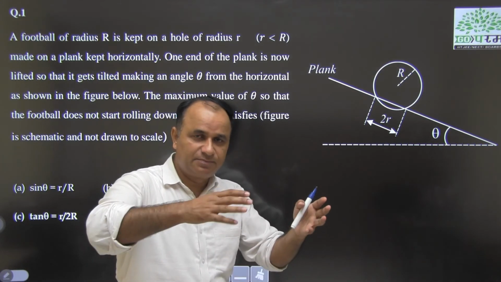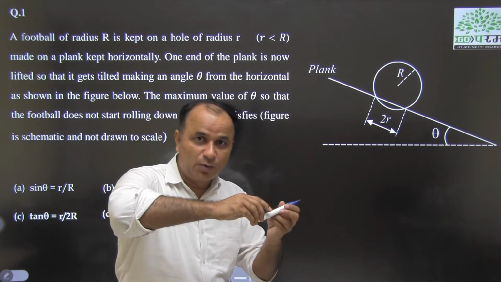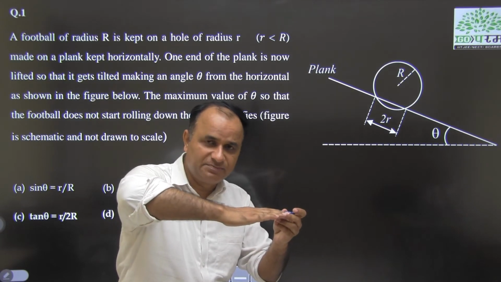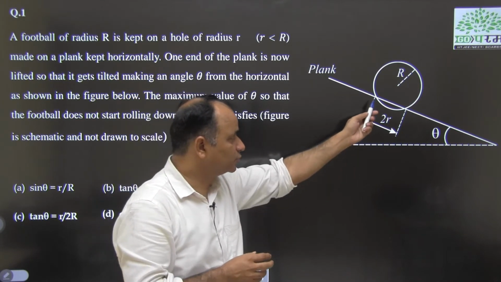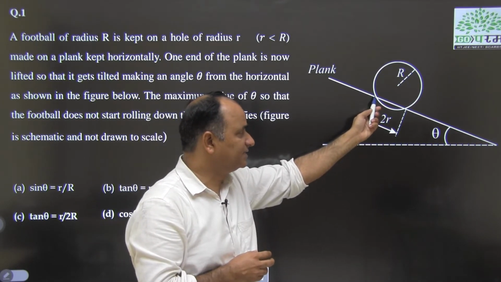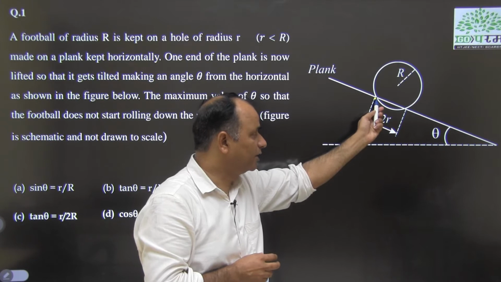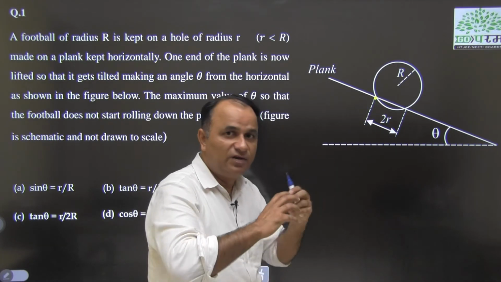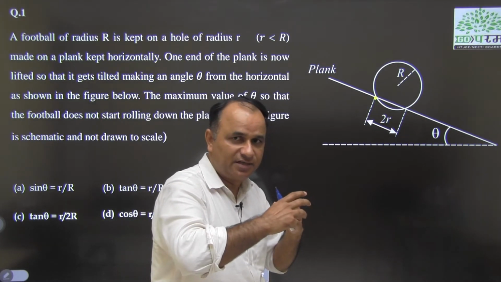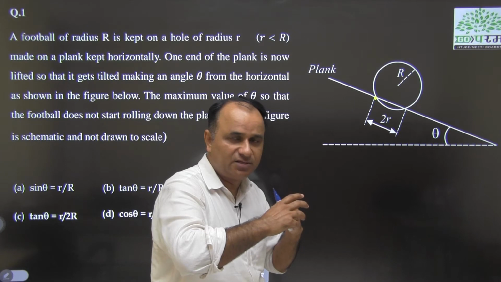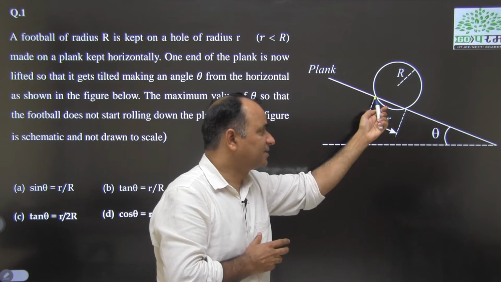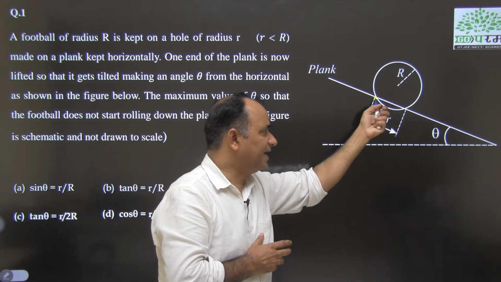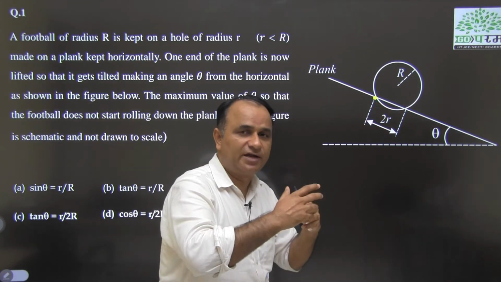You can first imagine it by yourself. Suppose a football is kept on a horizontal platform. Now, gradually the platform is being lifted. So, what will happen? This point of the football that is in contact with the hole, you can see this point will leave first. There will be a situation when this football will leave the contact starting from the front edge. This point will leave the contact first.